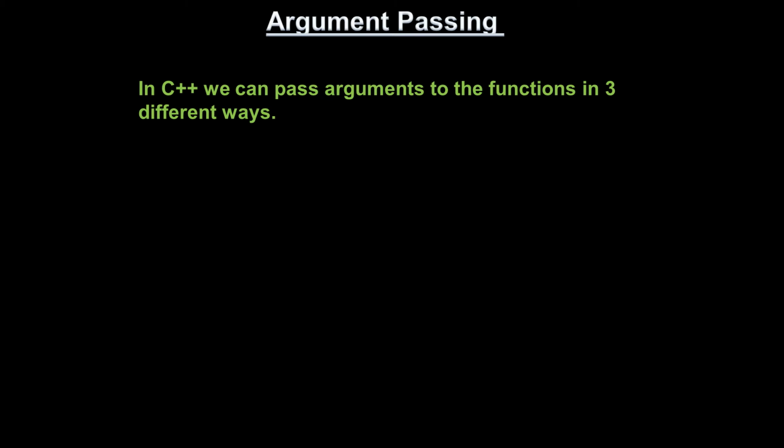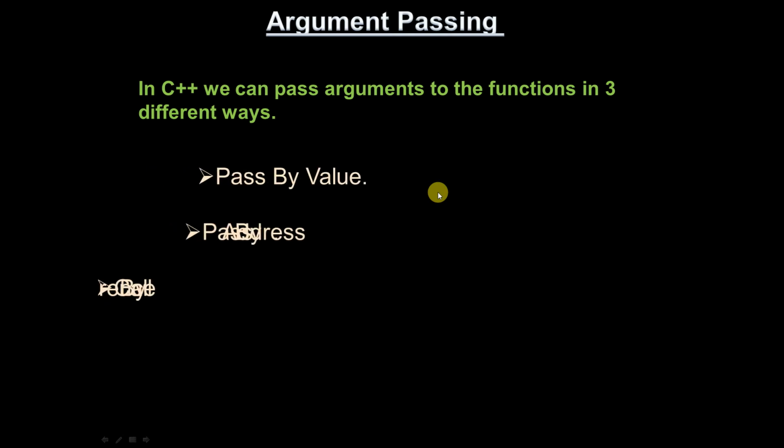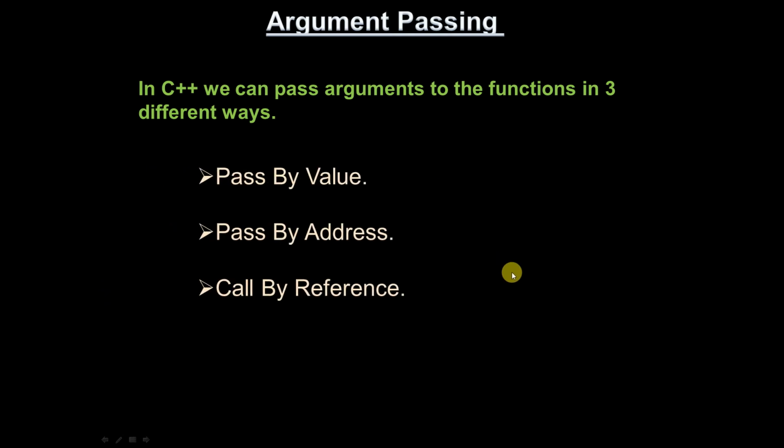So in C++, we can pass arguments to the functions in three different ways. One is pass by value, the second is pass by address, and the third is call by reference. In C, you might have used pass by address or call by reference in the same way.